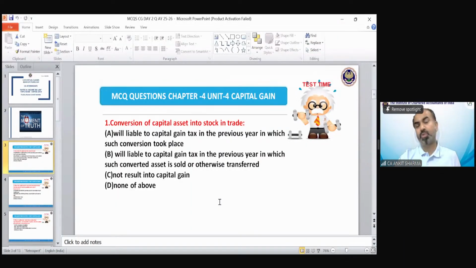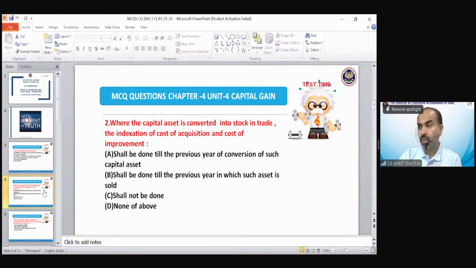So the first question was: conversion of capital asset into stock in trade will be liable to capital gain tax in the previous year in which such conversion took place, or the chargeability year change? Of course, the correct answer is B, because the capital gain arising due to conversion is going to be taxed in the year in which that specific asset is transferred in future. And we have seen that in that case, there would be PGBP income as well as capital gain income.